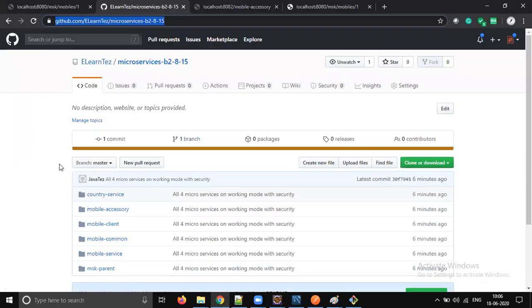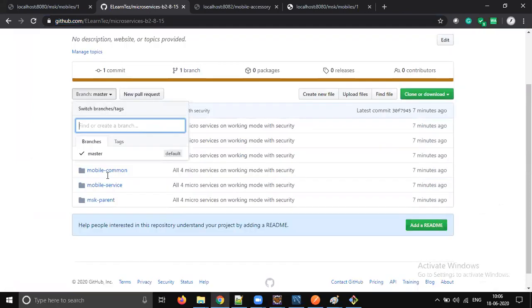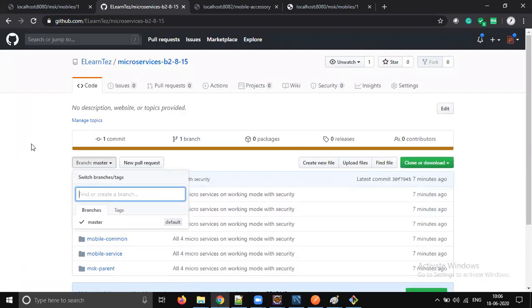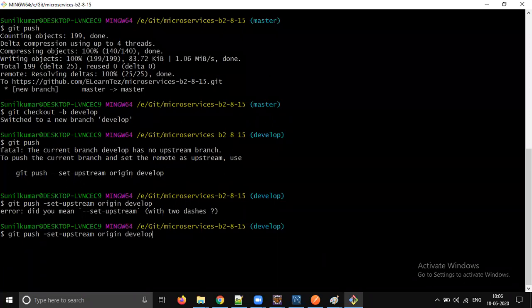It has 2 branches now. Just now we pushed 2 branches, right? The second branch is not pushing. Oh, there is some problem, I believe. The set hyphen, one hyphen is missing, so it failed.